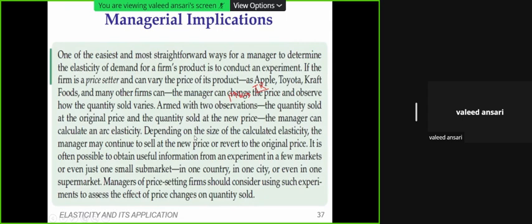Let me tell you that a study was carried out on certain websites which provide the price for particular items from various sellers. For example, memory chips, which have very similar specifications, so they are standardized products.